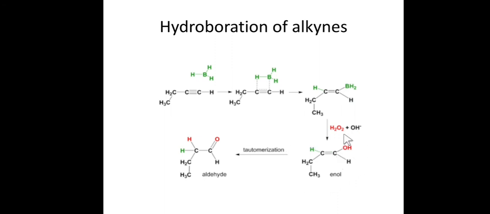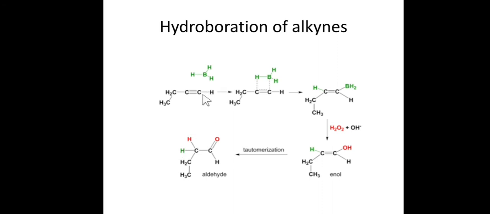The molecule formed is nothing but an enol. Okay, this is an enol. When this hydrogen tautomerizes like this, the hydrogen shifts over here and we get the carbonyl group, and it is nothing but an aldehyde. So this is how hydroboration oxidation on an alkyne forms aldehydes.